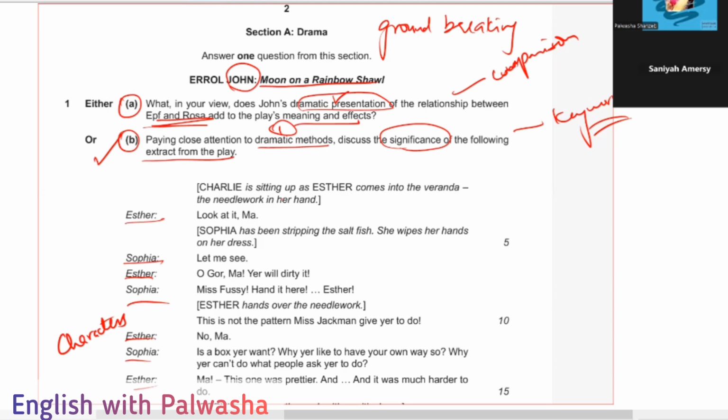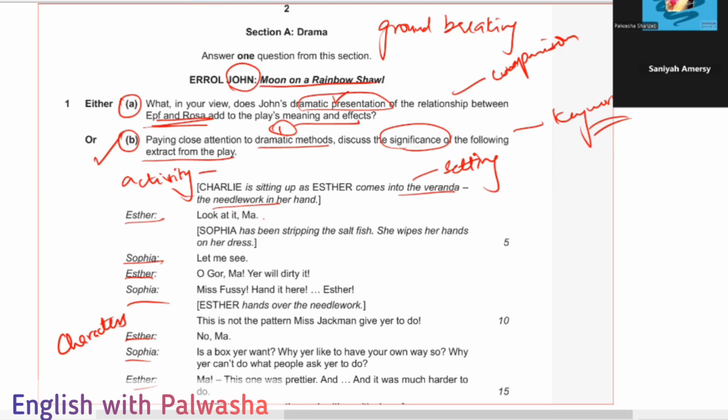Okay, that's fine. I just want you to explain till here. We need not go into detail. We just need to understand things till here. So basically, what are they saying here? Charlie is sitting up as Esther comes into the veranda. So they are telling us the setting of that play, where it is taking place. The needlework in her hand. So what is the activity happening here? This is actually revealed in the beginning. What is she involved in? What is the activity going on?